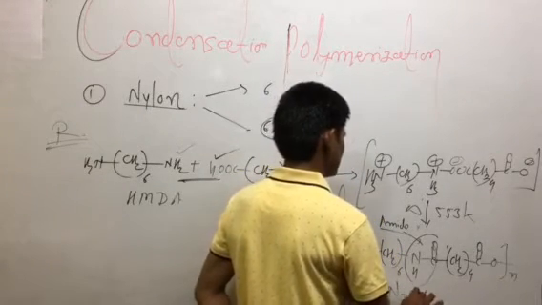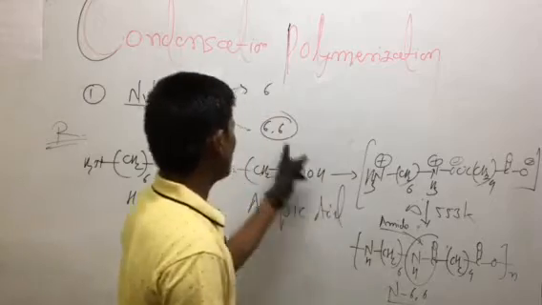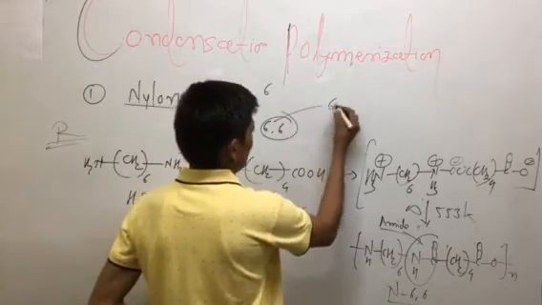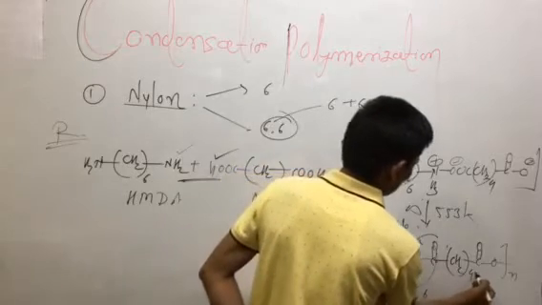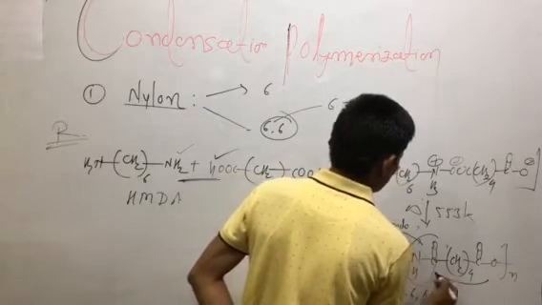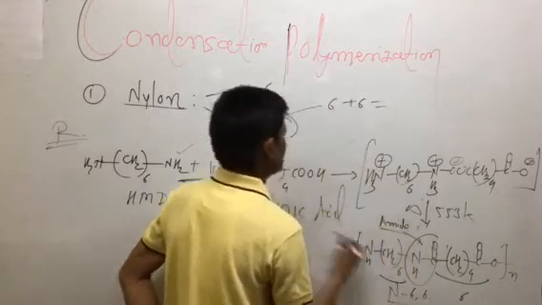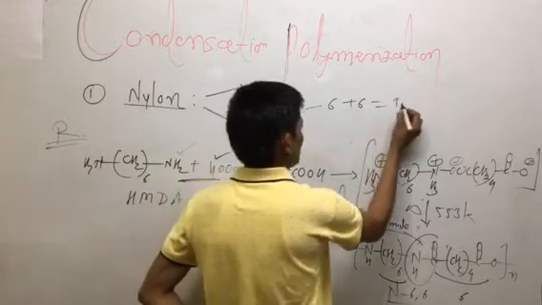Nylon 6,6. What is nylon 6,6? The number of carbon atoms is 6 plus 6. This is the total number of carbon atoms: 4 plus 1 plus 1. There are 6 carbon atoms here, and 6 carbon atoms here. That's why this is the total number